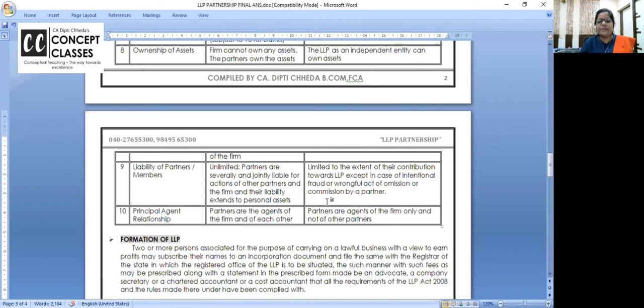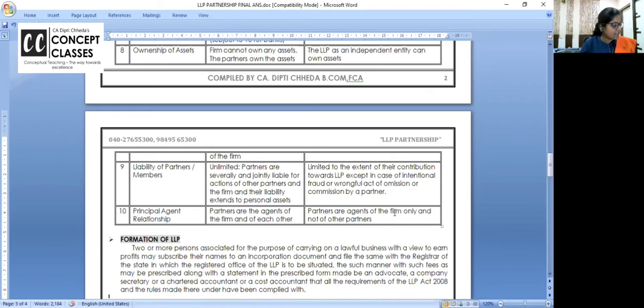Partners are the agent of the firm and of each other. ये बड़ा difficult to digest, each other. That is why insolvent partner's loss is borne by solvent partner. एक तो he has done debit balance, he ran off, and now we have to bear. In LLP, partners are agent of the firm only and not of each other. So other partners' loss will be borne by the LLP, not by the partner.